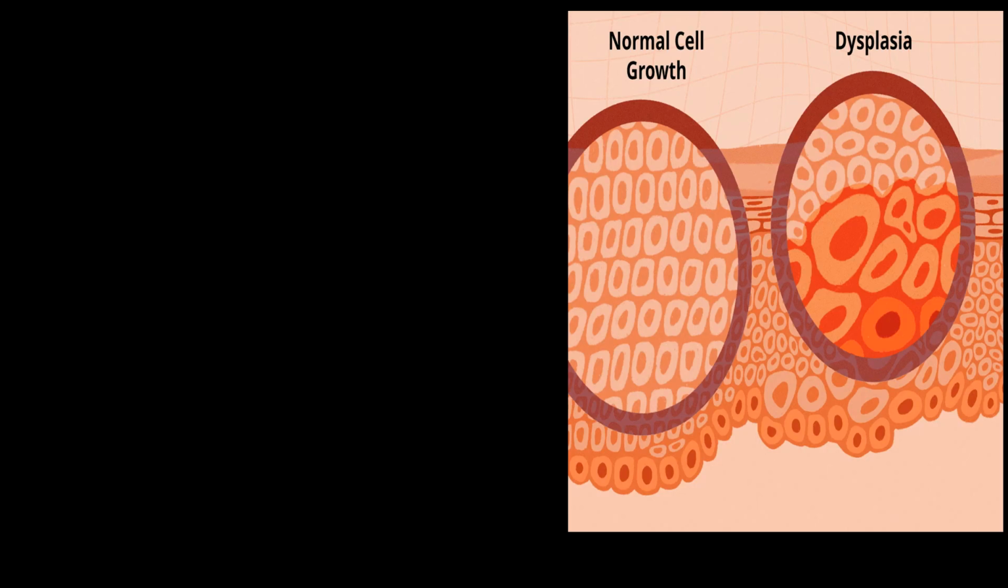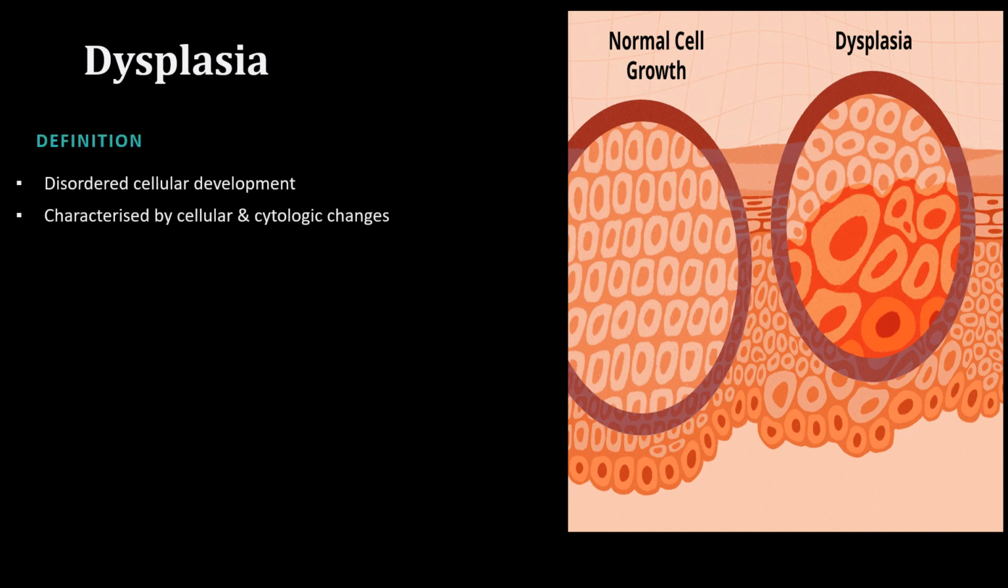It can be characterized by cellular or cytologic changes. So the definition of dysplasia is disordered cellular development. Simple definition. So what are the changes? What are the features that we have to look at to know whether a cell is undergoing dysplasia? One thing for you to know is increased number of layers. When a cell undergoes dysplasia, the cell will increase its number of layers. One important thing for you to know.